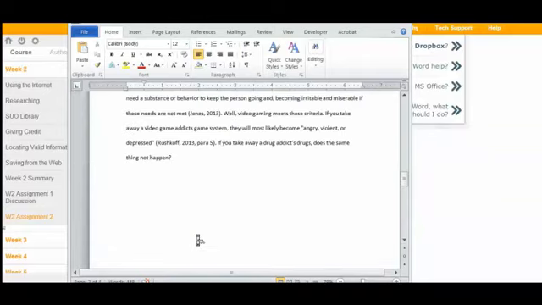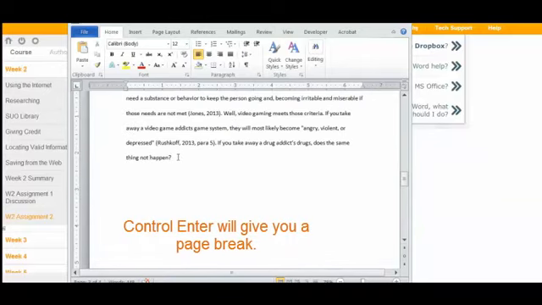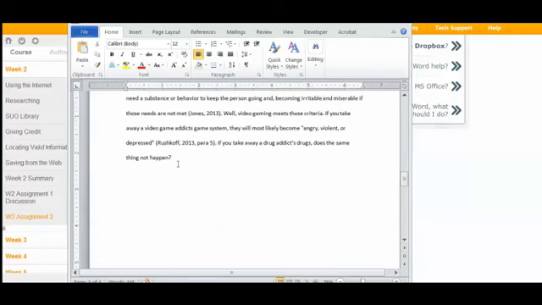Now on the references page, and again, hold down Control and press Enter to get to a new page. Don't press Enter, Enter, Enter, Enter. Okay, I'll show you one reason why afterwards.